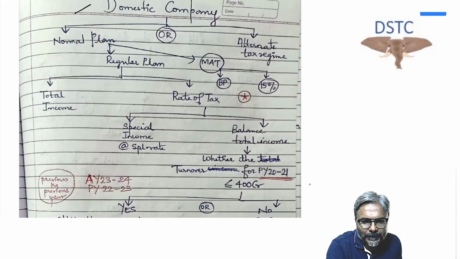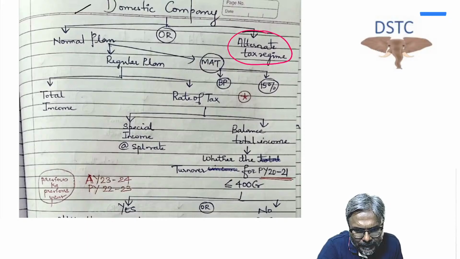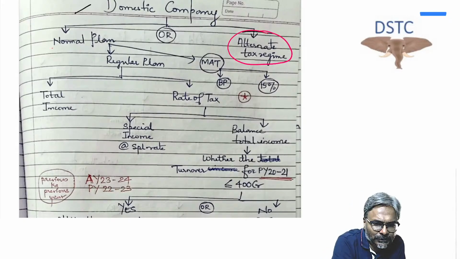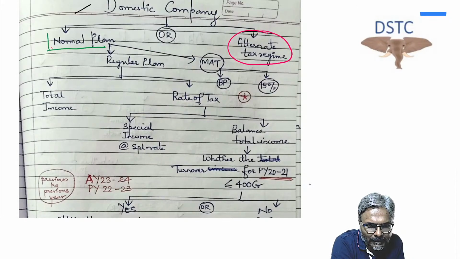domestic company. Students, normal plan. Now in this case there is an alternate tax regime which has been there. Students, you have to be very careful on this particular part. We will discuss this alternate tax regime separately, but let's first do the normal plan in this case.